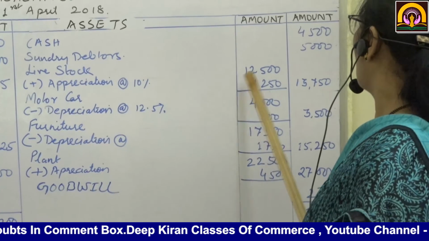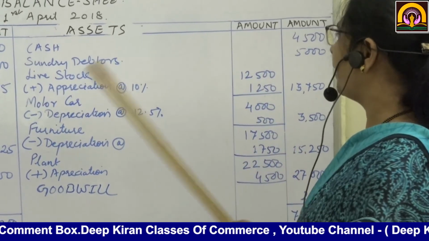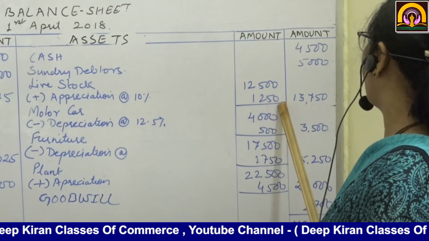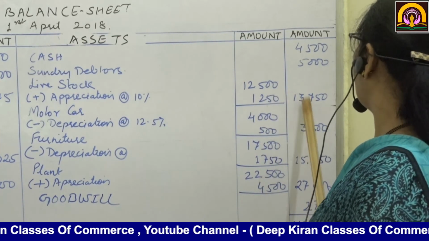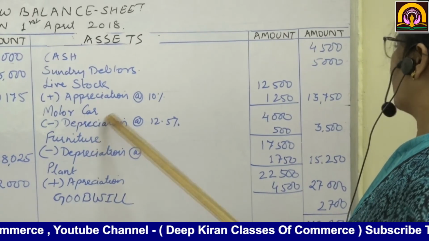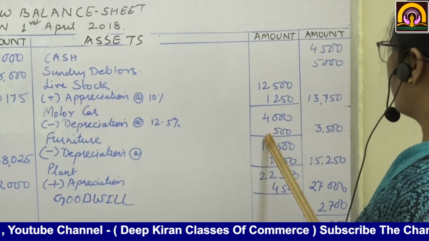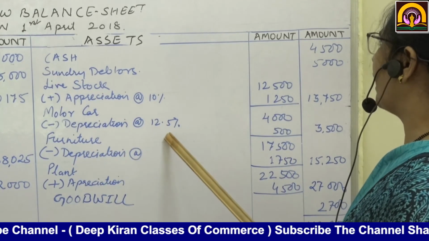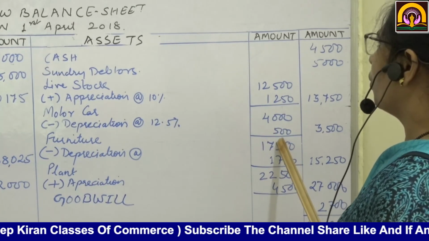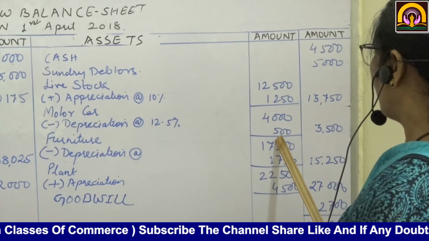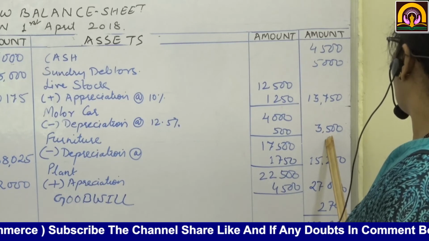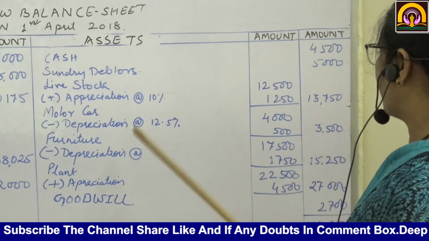So livestock 12,500, add appreciation at the rate of 10%, 1,250. So by adding it comes to 13,750. Motor car 4,000, less depreciation at the rate of 12.5%, it comes to 500. So less, how much in the outer column? It will come to 3,500.